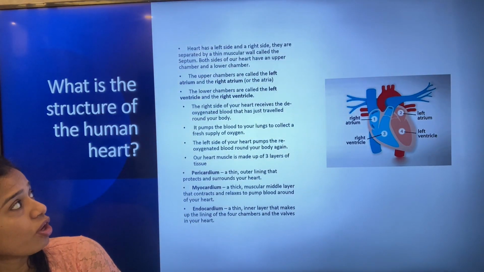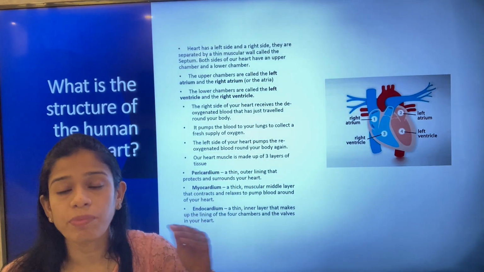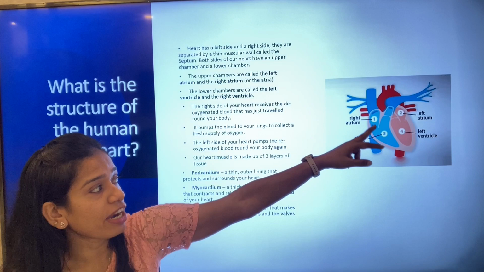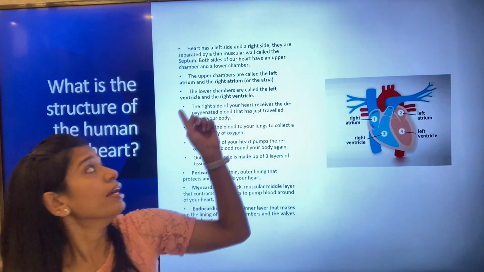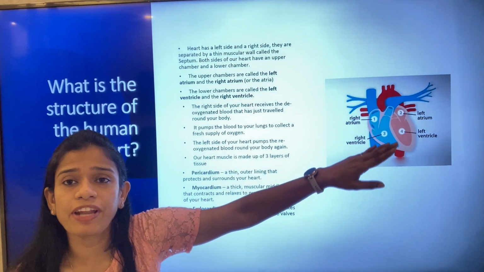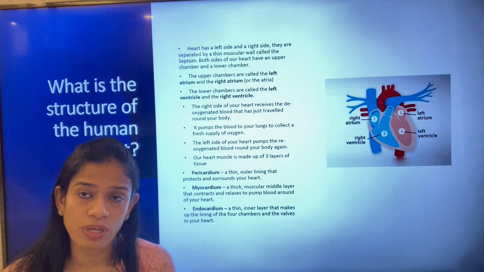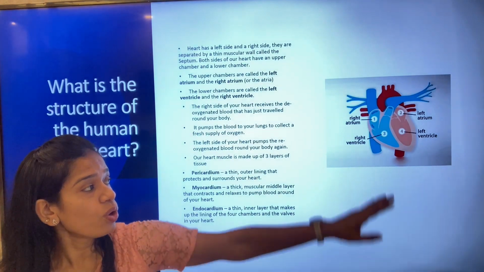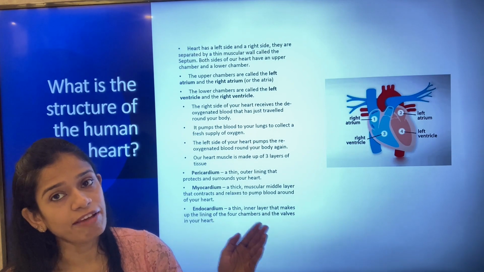The upper chambers are called the left and the right atrium. A, atrium, because A always comes first in the alphabet. So the left atrium and right atrium are on the top, whereas the lower chambers are called the left ventricle and the right ventricle. The left atrium and the right atrium are also known as the left auricle and the right auricle. Instead of atrium, if we call it auricle, that is also correct. The left and the right ventricle are the lower portion.